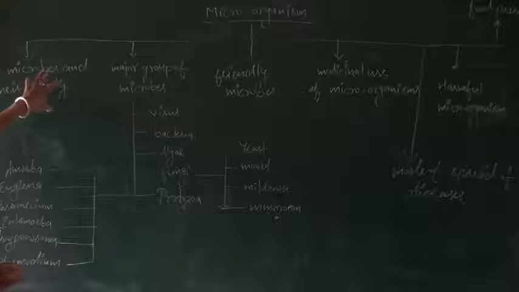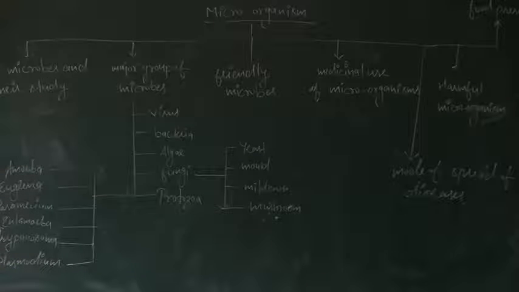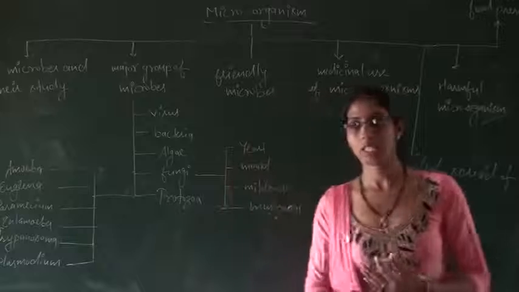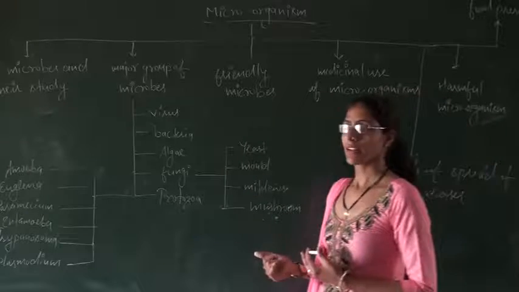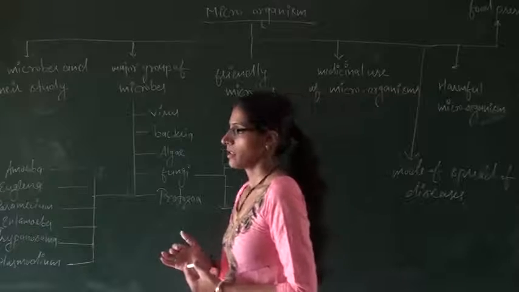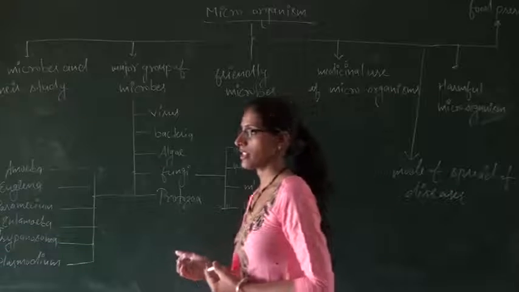After that, some common features of the microbes. Some microbes are very helpful to us and some are harmful to us. These microbes are small in size, and their process of nutrition is different.